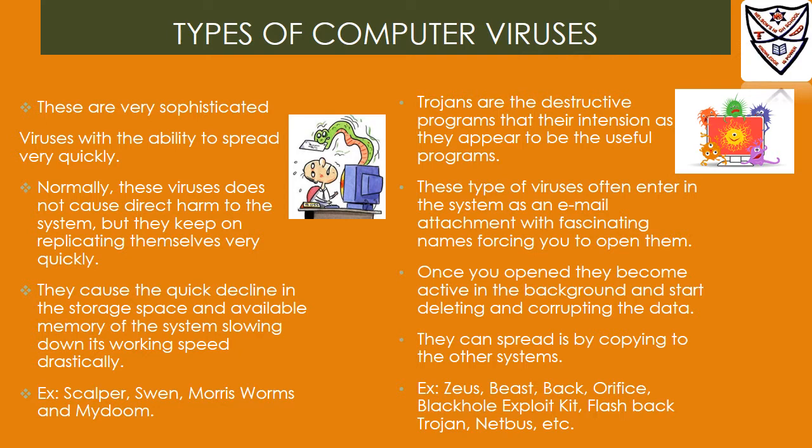They also spread through email, and once it enters into the system, they use the address book to send themselves as emails to all the addresses, affecting them as well. They cause a quick decline in the storage space and available memory of the system, slowing down its working speed, etc.